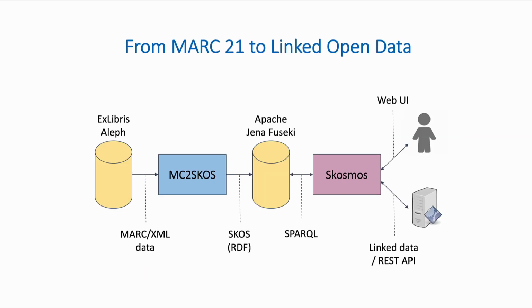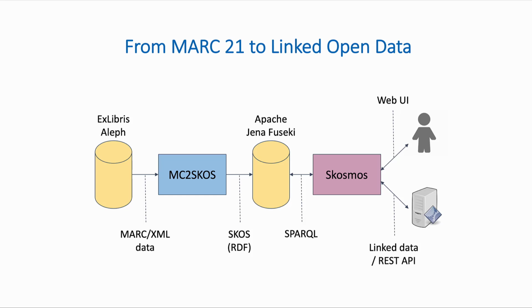This slide shows the route of our authority records from MARC 21 in Ex Libris Aleph system to linked open data published using Skosmos. First, information from Ex Libris Aleph is exported in MARC XML data format, and then it is converted to SKOS RDF data using the MARC to SKOS tool.